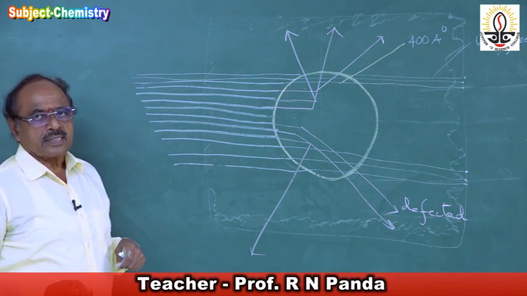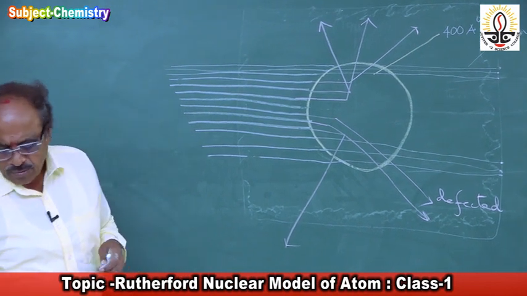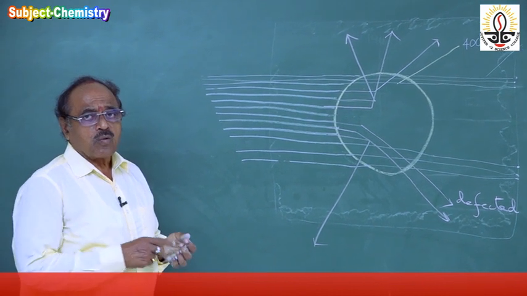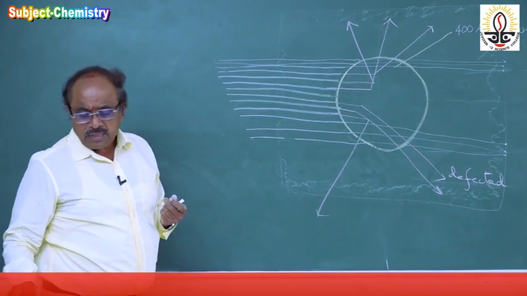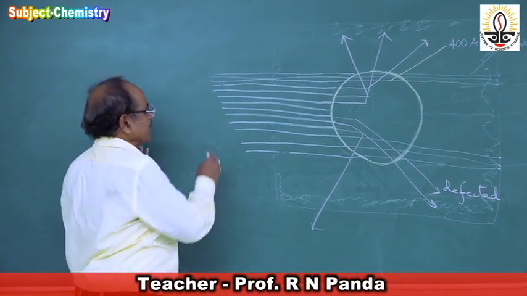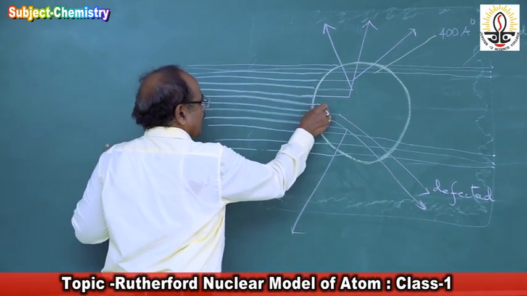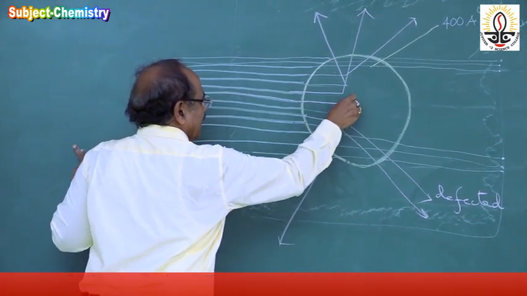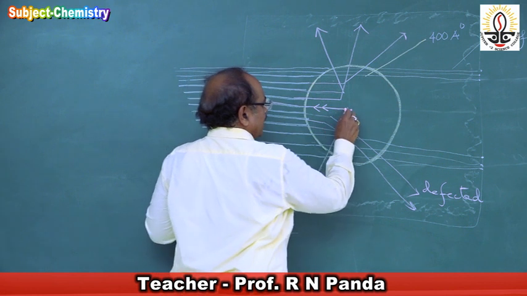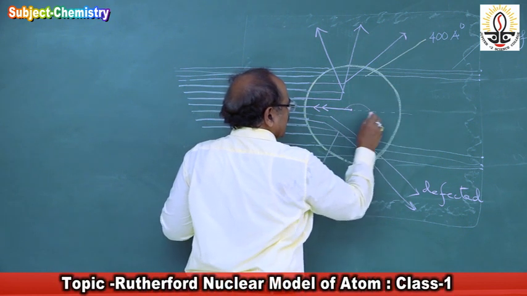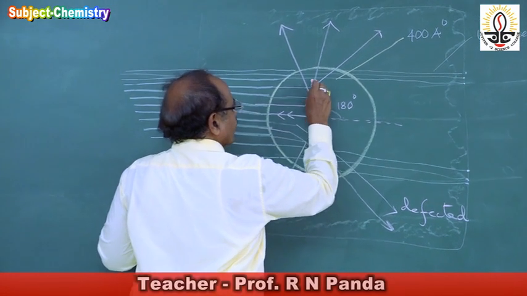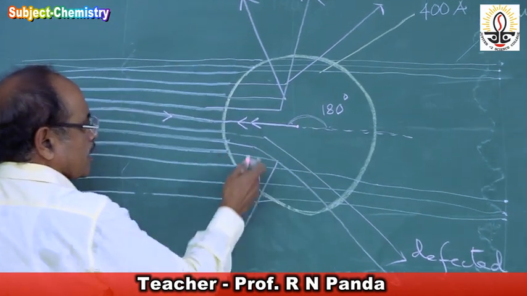Two observations. Then what is the third observation? The third observation was very interesting: one alpha particle in 10,000 got back deflected or retraced its path. Means this alpha particle went straight, hit the gold foil, and again came back in the same path. So the angle of deflection is almost 180 degrees. So these are the angles of deflection, smaller and larger angles.